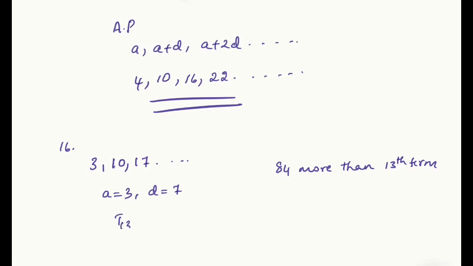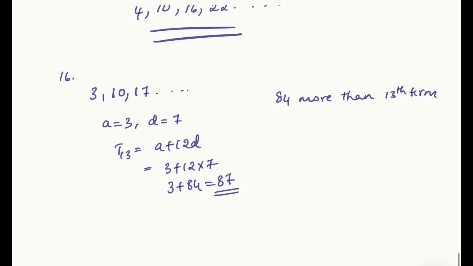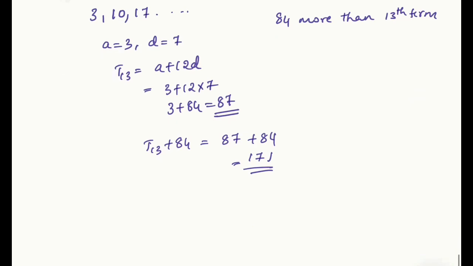So what will be our 13th term? A plus 12D. Right. A is 3 plus 12 into 7. 3 plus 84 equals 87. So 87 is our 13th term. 84 more than 13th term will be what? T13 plus 84 equals 87 plus 84. So what do we get? 171. So you got the term as 171.